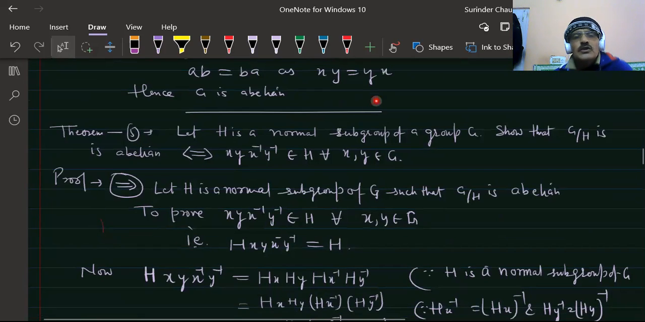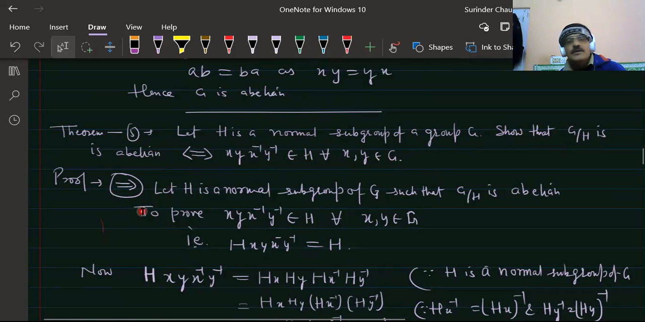Now the next theorem: let H be a normal subgroup of group G. Show that the quotient group G/H is abelian if and only if x y x^{-1} y^{-1} belongs to H for all x, y belonging to G.